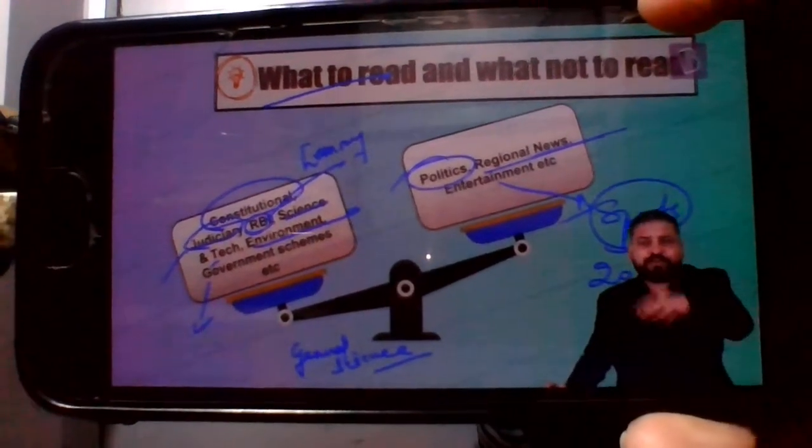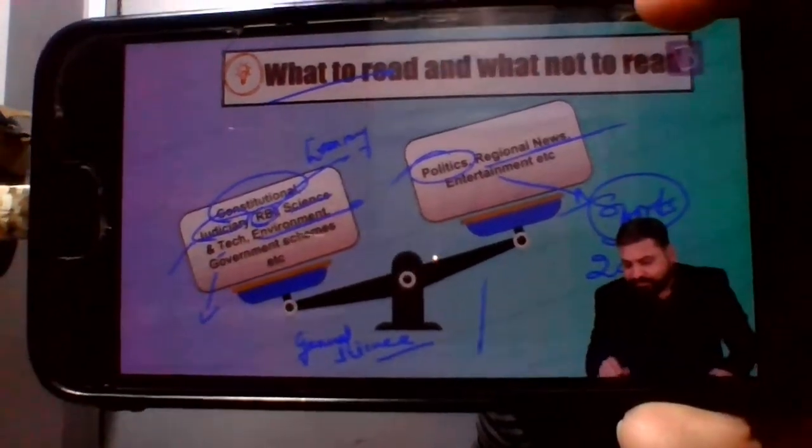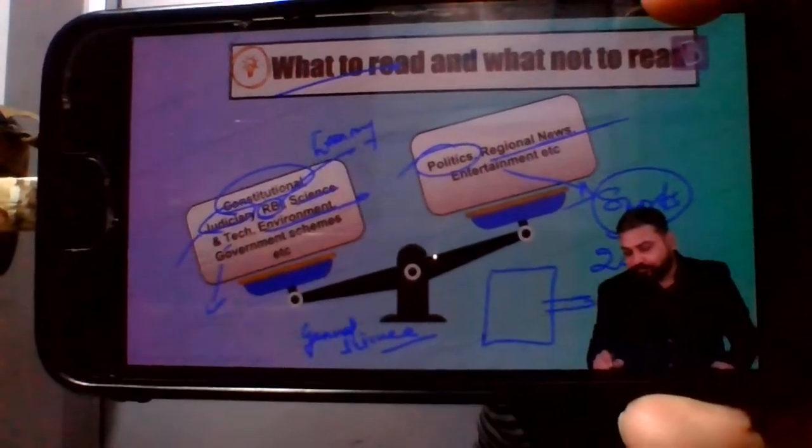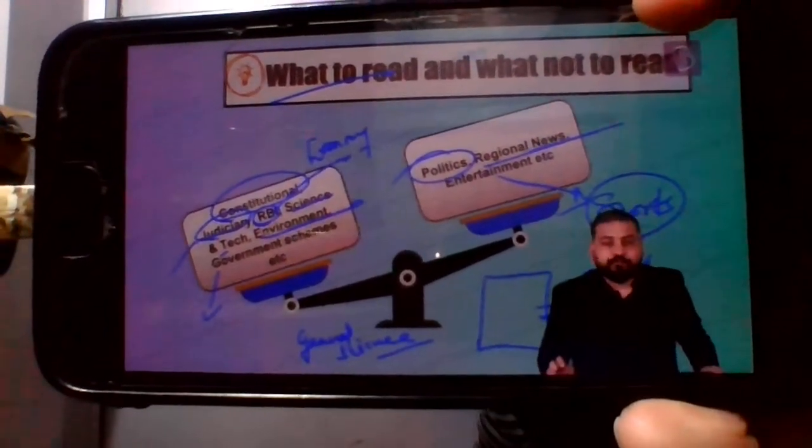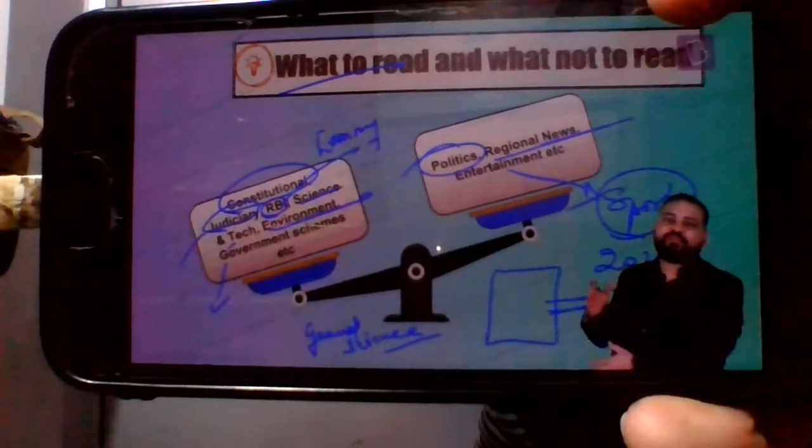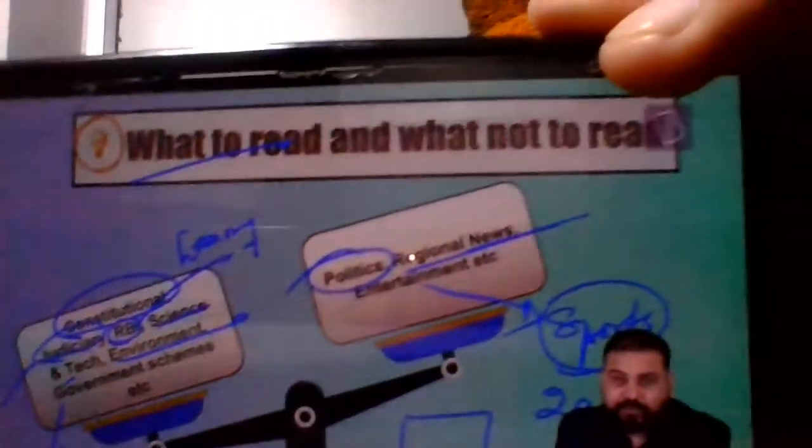No, we always analyze that if we invest this many hours, are we going to get some good output out of that or not? Based on that, we determine whether we should study a particular thing or not. That's the very important thing that you'll keep in mind.